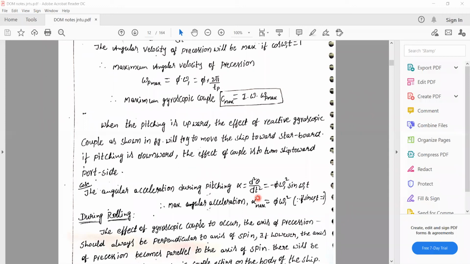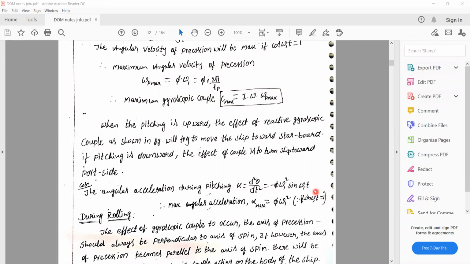When differentiating two times, we get the angular acceleration, which equals minus pi omega 1 square sine omega 1 t. So when we make the double differentiation, the value arrived at is minus pi omega 1 square sine omega 1 t.